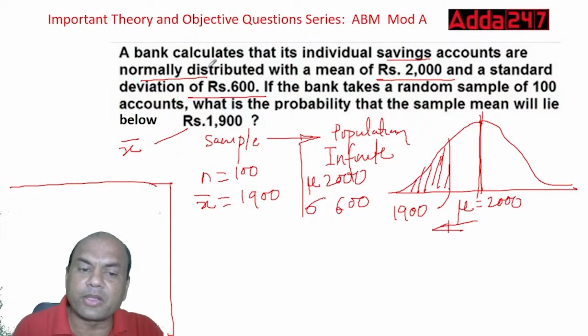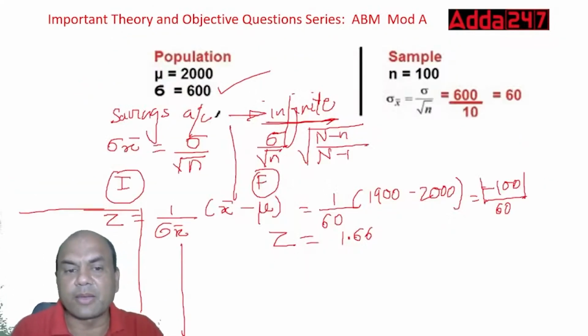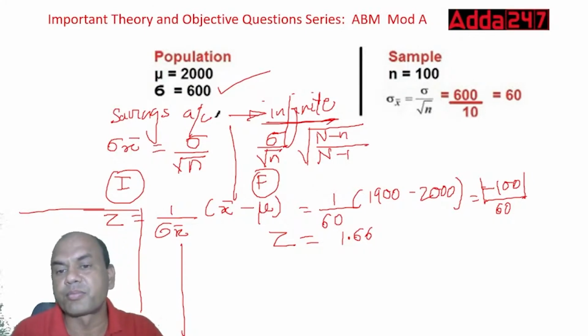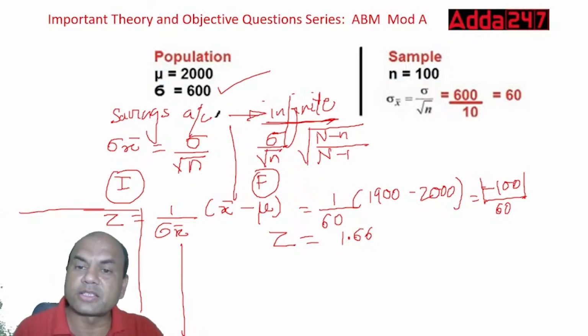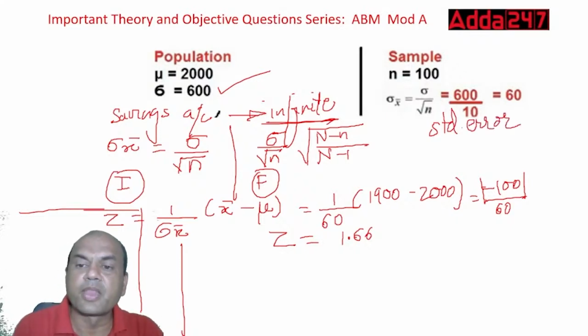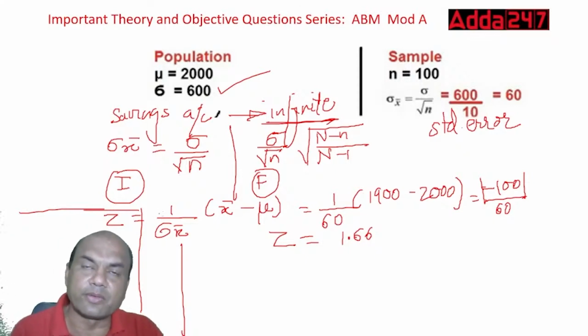Then apply the formula for psi x bar, psi upon root of n. If it's an infinite population, apply this, psi upon root of n. 600 upon 10. 600 is psi, standard deviation, root of n, root of 100. So 10, so 60. You got it, psi x bar. So this is known as standard error. Now once you get this standard error, what you do next is find the z value.